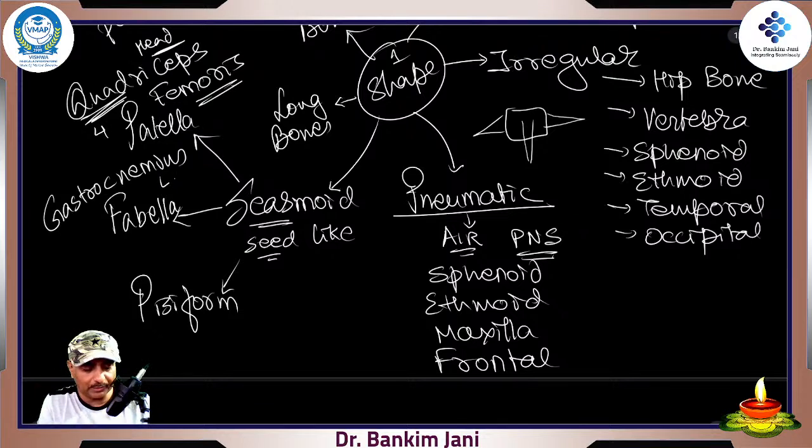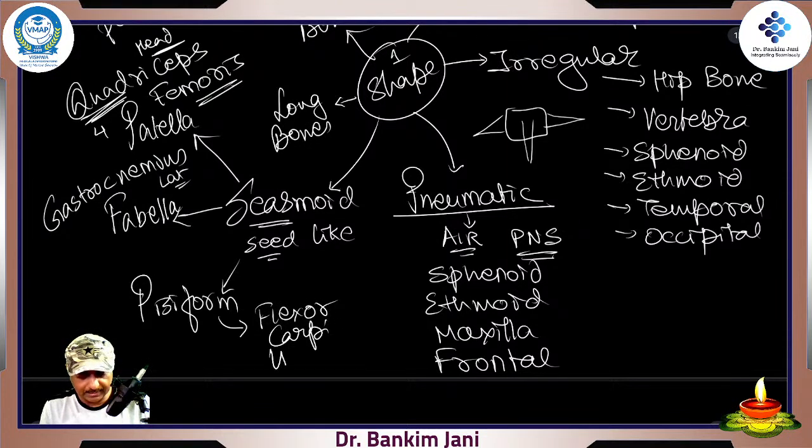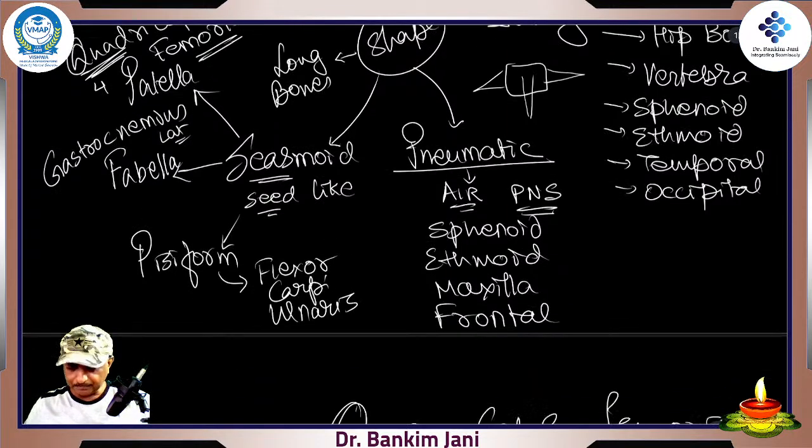So this will go into the lateral head, and that is where this particular bone is. And in the pisiform, we talked about the flexor carpi ulnaris. That's the name of the muscle where the pisiform resides, right? So these are the three sesamoid bones.